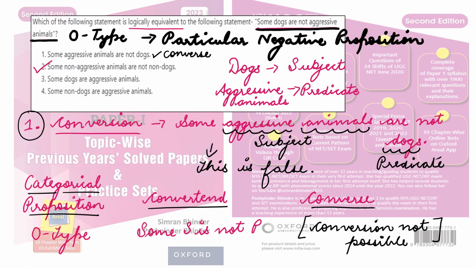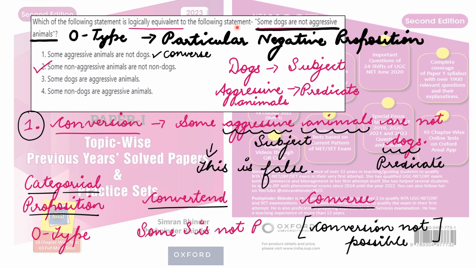Herein, I have taken a latest UGC-NET question with respect to logical reasoning, and these questions are repeated in all the shifts. So you must prepare these type of questions very confidently, because these type of questions are sure to come in your UGC-NET exam too. So let's start. The question is, which of the following statements is logically equivalent to the following statement?